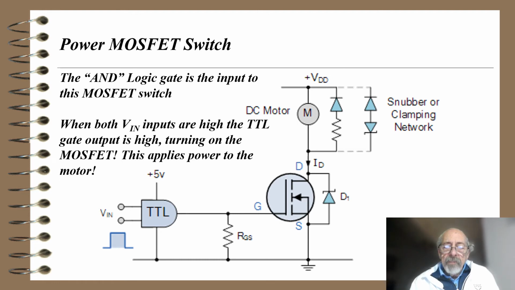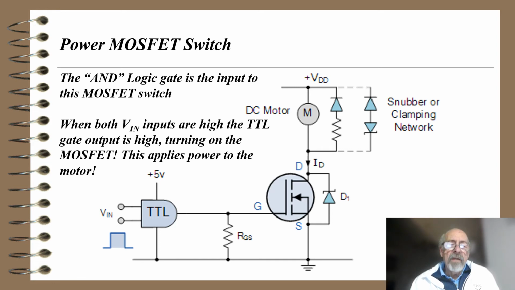Notice that between the drain and the source, there are some openings in that diagram, which means there's no channel there. We form the channel by putting a voltage on the gate, the G terminal. In this case we have a TTL logic gate, and we put a high voltage on both of those input terminals.